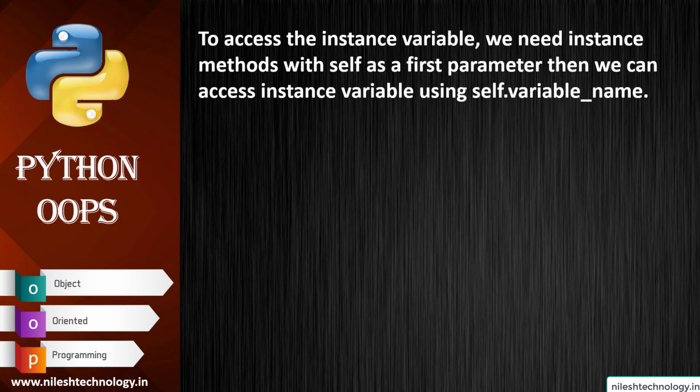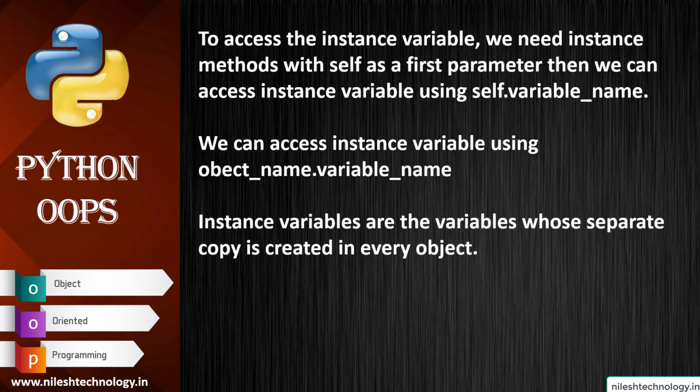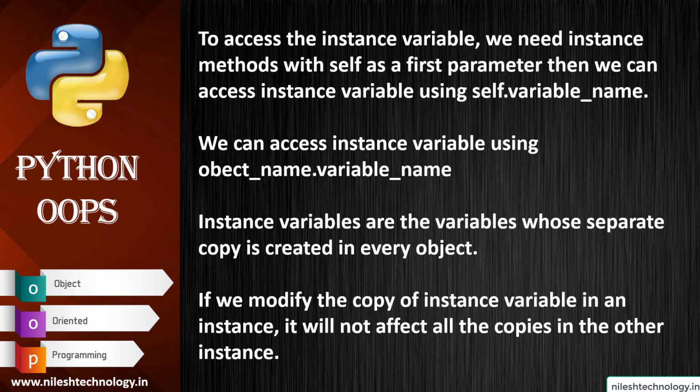This is another category. To access the instance variable, we need an instance method with self as the first parameter. Then we can access the instance variable using the syntax self.variable_name, or using object_name.variable_name. Instance variables are variables whose separate copy is created in every object. If we modify the copy of an instance variable in one instance, it will not affect the copies in other instances. These are some common properties of instance variables.